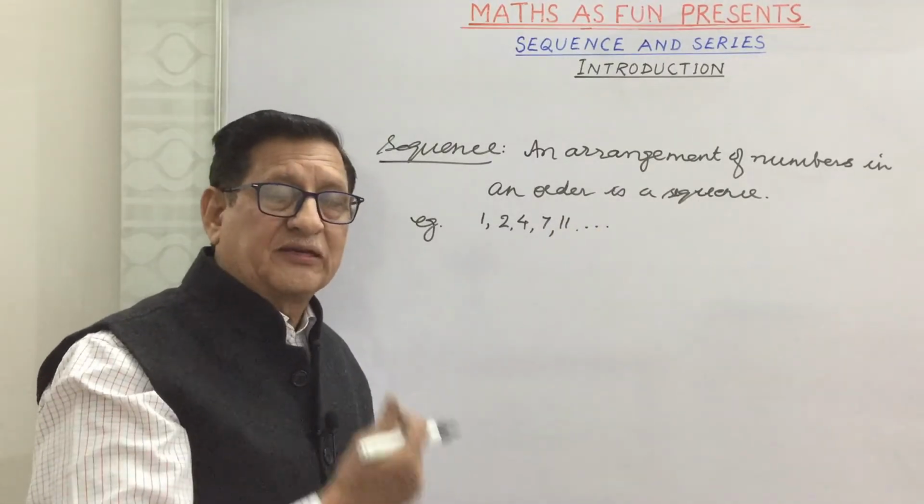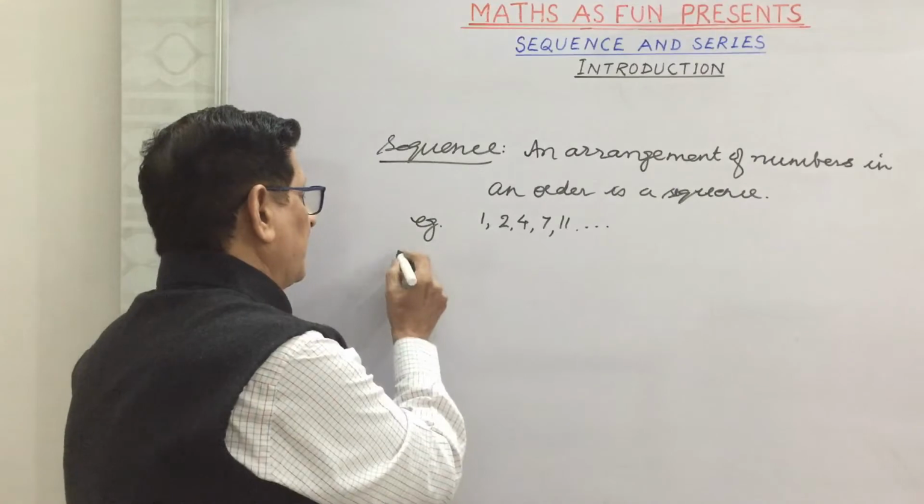We can also define a sequence as a function. How we can define it as a function?